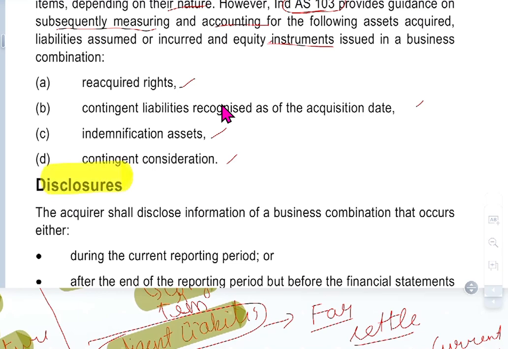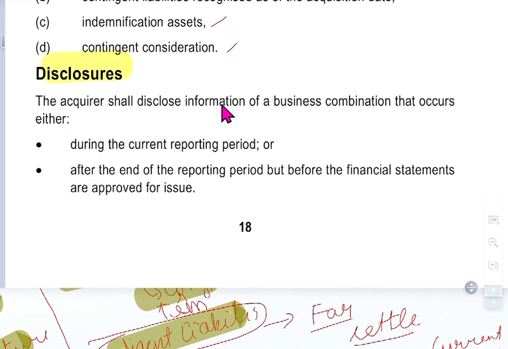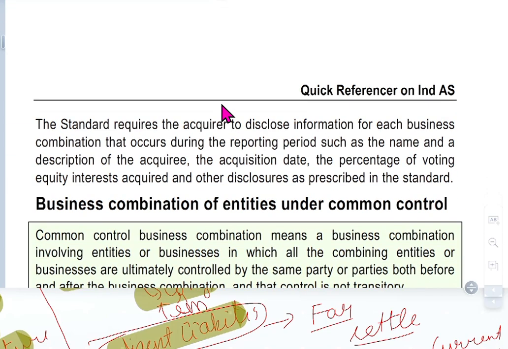So, what are the disclosures to be given? An acquirer shall disclose information about business combinations that occur either during the current period, or after the end of the reporting period but before the financial statements are approved for issue. The standard requires the acquirer to disclose information for each business combination that occurs during the reporting period, such as the name and description of the acquiree, the acquisition date, the percentage of voting equity interest acquired, and other disclosures prescribed in the standard.